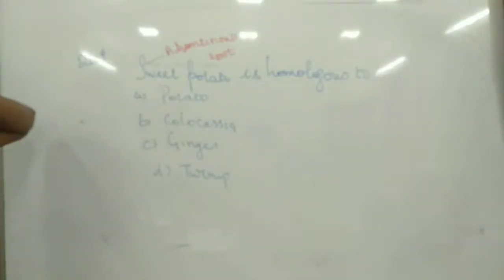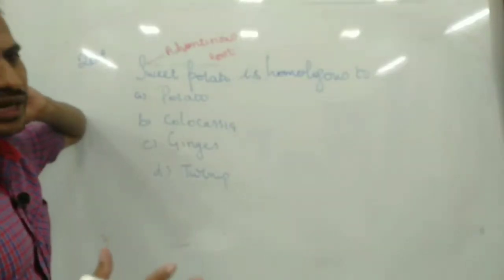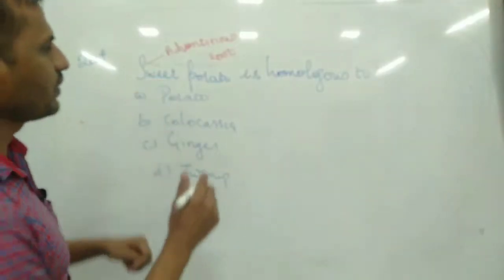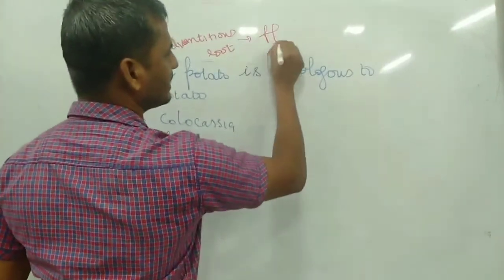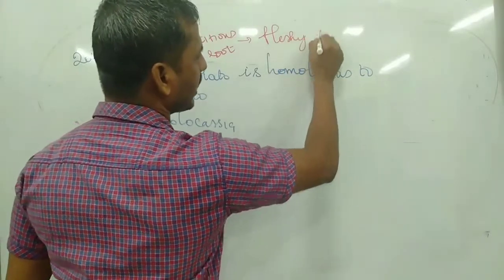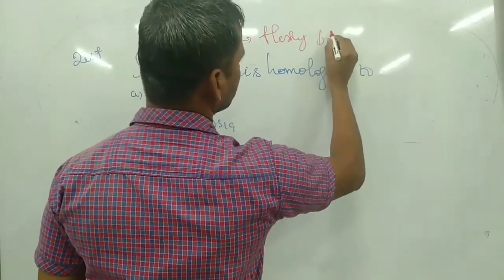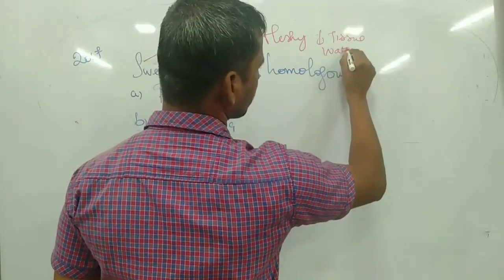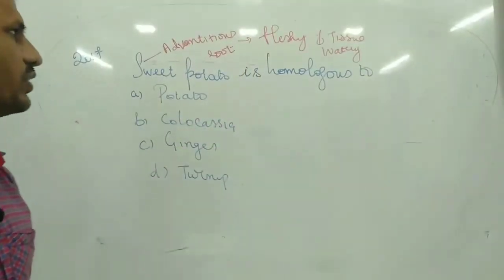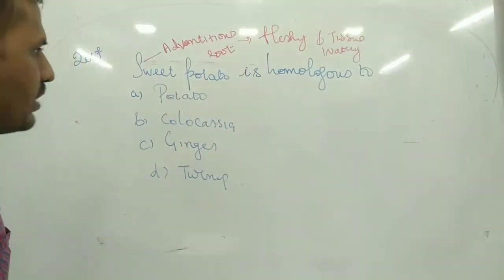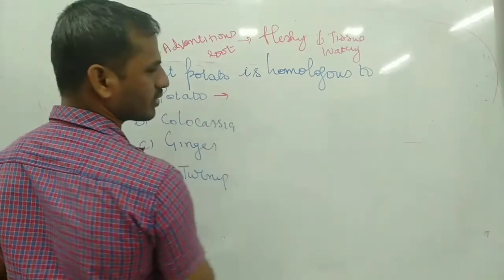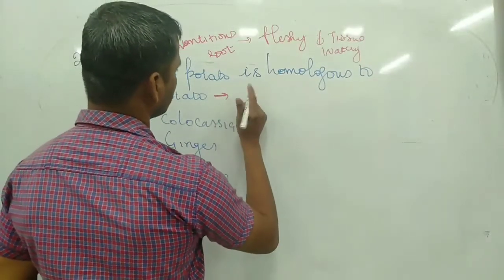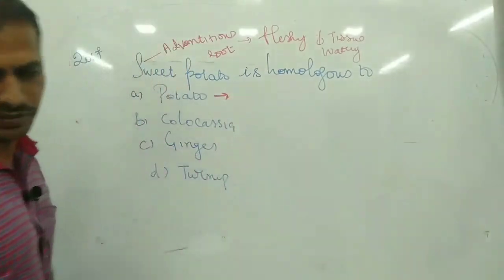Other than the radicle region, roots that develop elsewhere are adventitious roots. The sweet potato root is fleshy with more tissue and watery content. Similarly, the potato: which kind of root does it belong to?